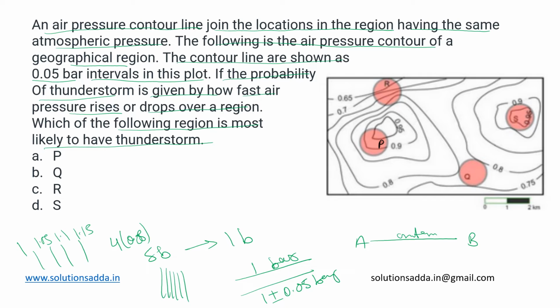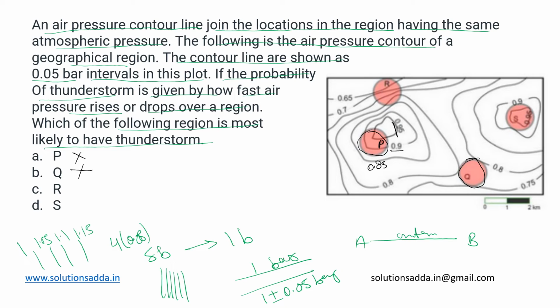There are just two contour lines. The first one has a pressure of 0.9 and this one has a pressure of 0.95 because they are adjacent to each other. The lower one could have 0.85 or it could also have 0.95. But there is not a huge difference over the region P because there are only two contour lines in this region, so just a difference of 0.05 is created. So this cannot be our answer. Let us now look at the region Q. No contour line passes through it, so this overall region has the same air pressure.